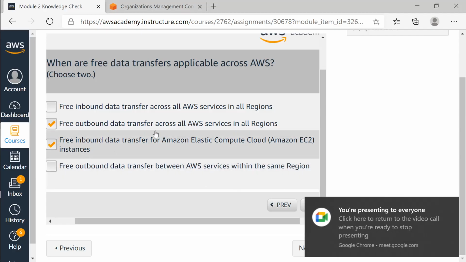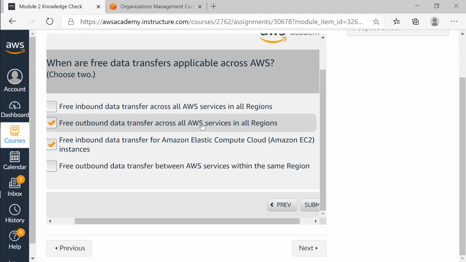Yeah. So this is not right. You cannot be when the data is moving outbound from one region to another region. If you cross the region like Mumbai to Singapore, data is traveling a long distance. You will be charged for it. Okay. So this answer is not right.